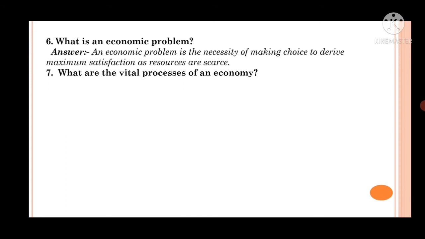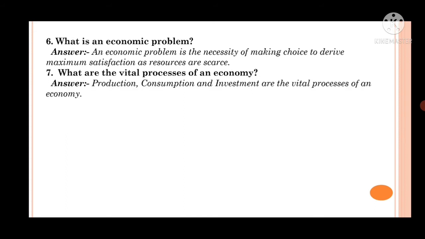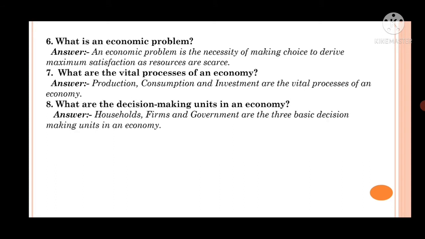Then question number 7, what are the vital processes of an economy? And the answer is production, consumption and investment are the vital processes of an economy. Question number 8, what are the decision-making units in an economy? And the answer is households, farms and government are the 3 basic decision-making units in an economy.